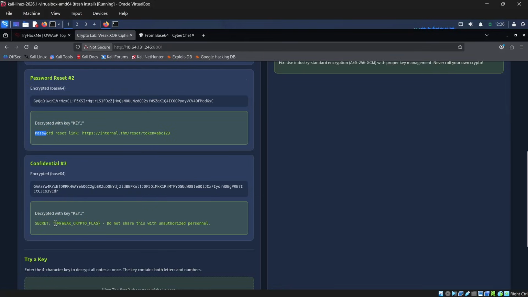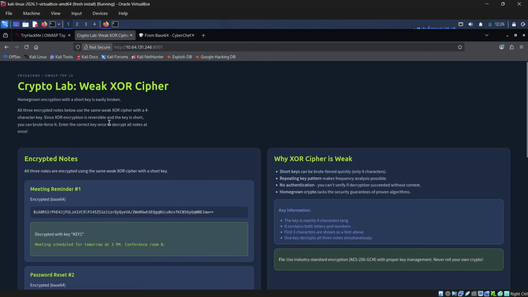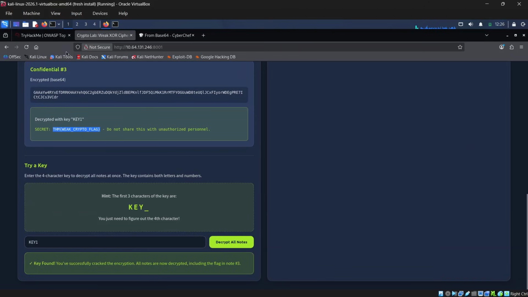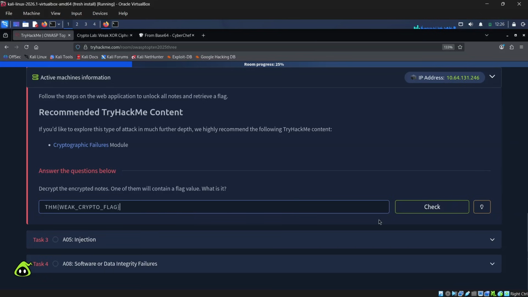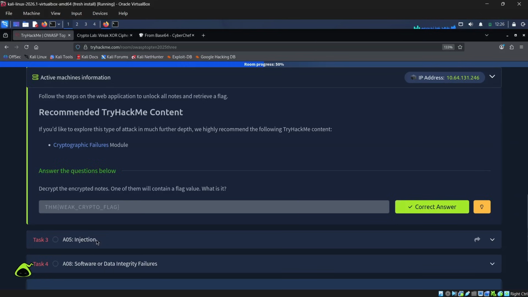So this is about weak crypto, guys, right? You have to do some manual techniques also in order to get that. If that doesn't work, then you can just do brute forcing using tools like Burp Suite. Okay, so that's it. Now let's move on with the injection part.